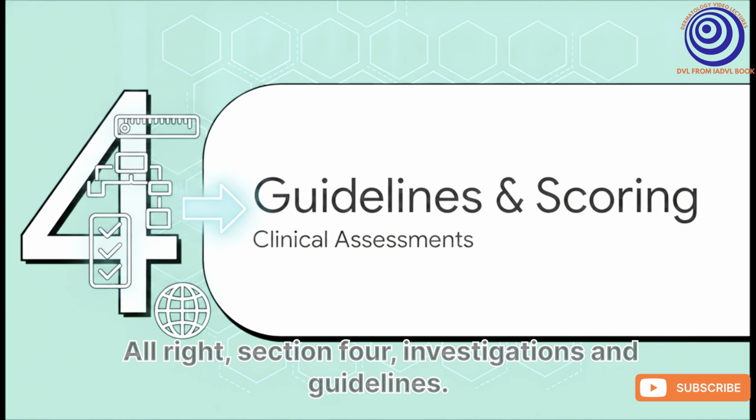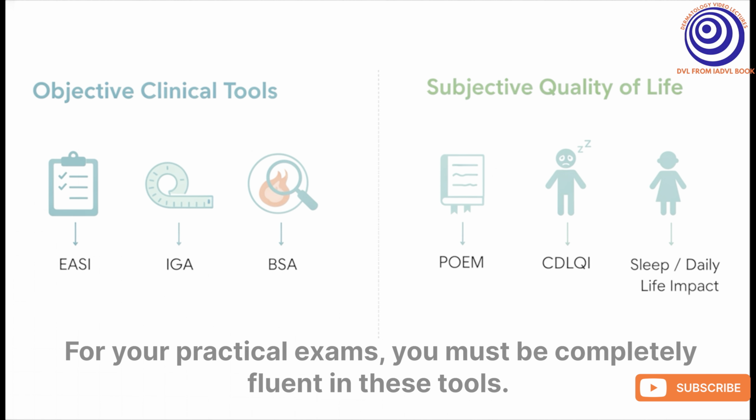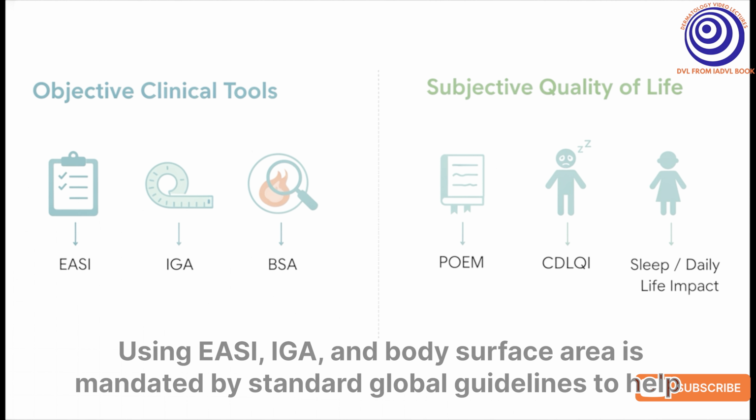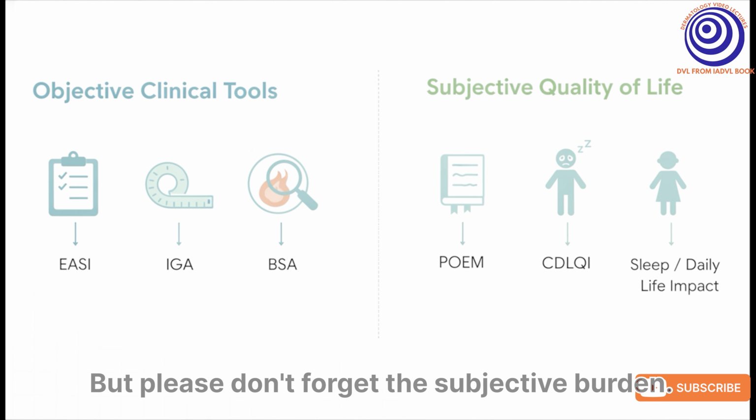All right, Section 4, Investigations and Guidelines. To properly manage these patients, we have to rigidly stick to validated scoring systems. For your practical exams, you must be completely fluent in these tools. Using EASI, IGA, and body surface area is mandated by standard global guidelines to help us move up or down the therapeutic ladder. But please, don't forget the subjective burden.